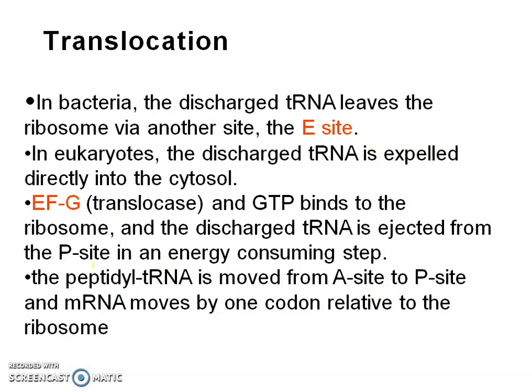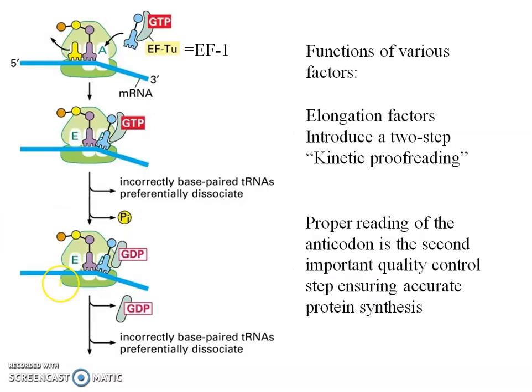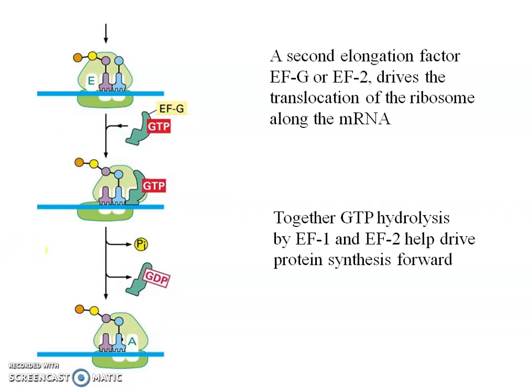In bacteria, the discharged tRNA leaves the ribosome via another site, the E site. In eukaryotes, it is expelled into the cytosol. The functions of various factors are given here. An elongation factor introduces a two-step kinetic proofreading. Then a second elongation factor drives the translocation of the ribosome along the mRNA. Together, GTP hydrolysis by EF1 and EF2 helps drive protein synthesis forward. So these are the functions of various factors.